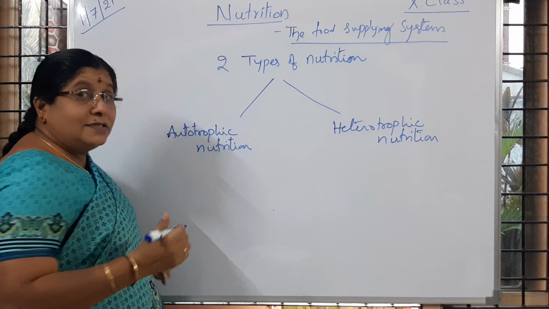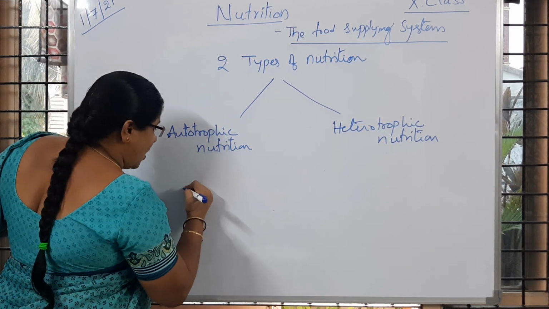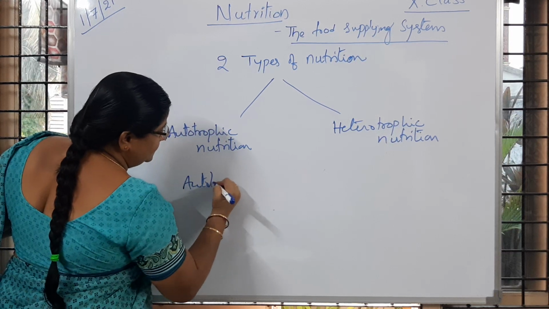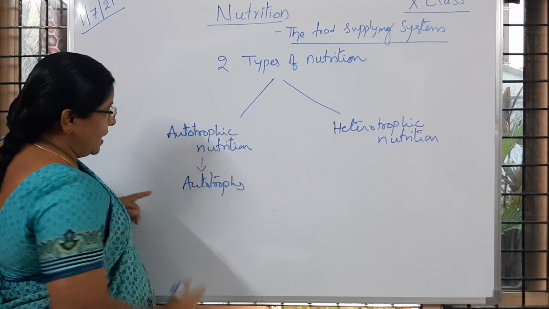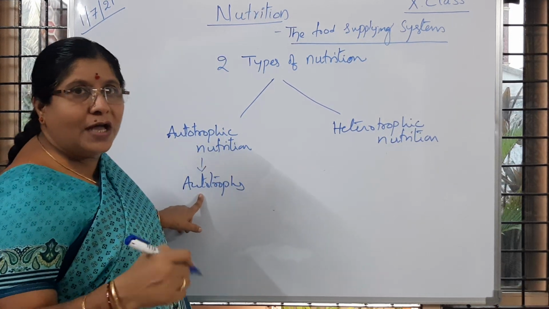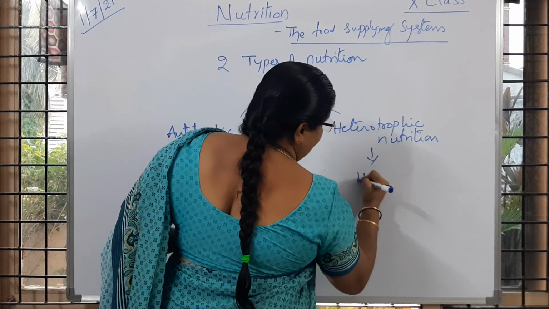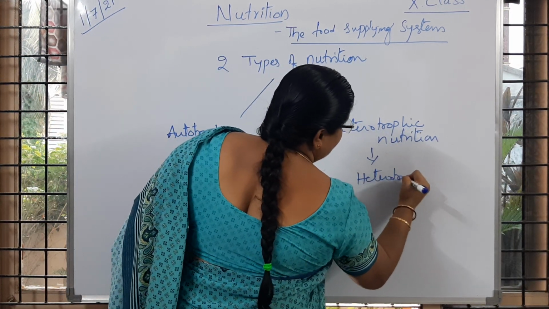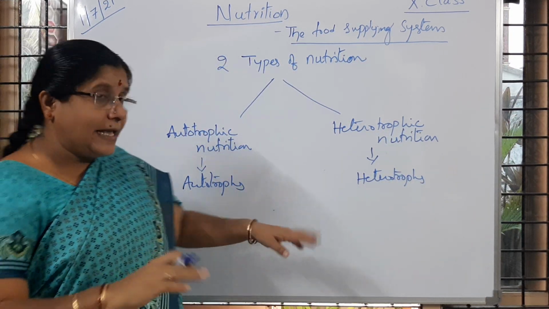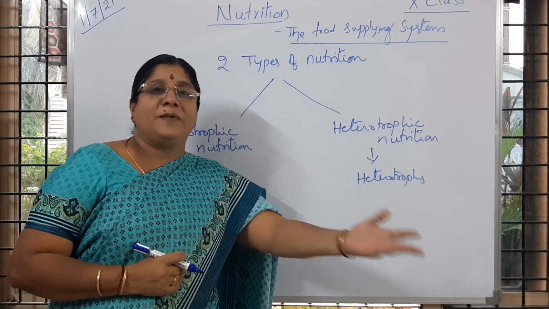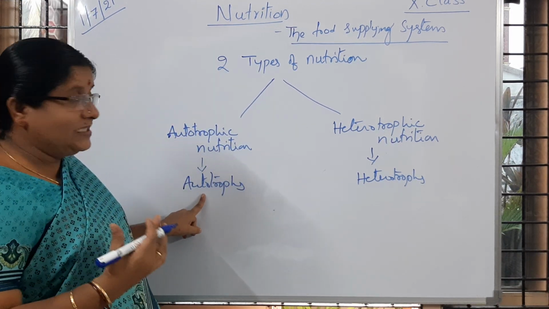The organisms which prepare the food on their own are called autotrophs, and those which depend on other organisms are called heterotrophs, meaning they cannot prepare their own food, whereas autotrophs can prepare their own food. Is it clear to children?